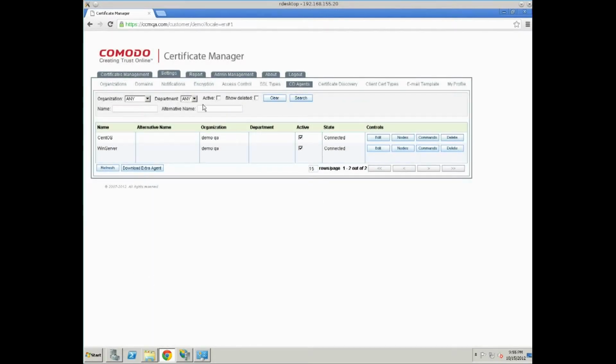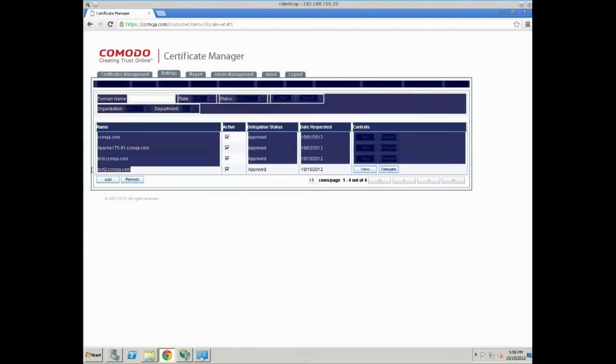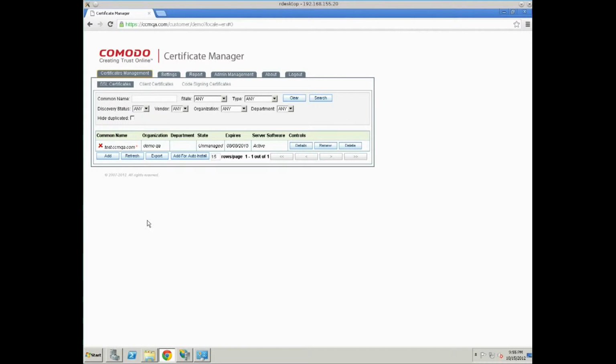I verify that there is the appropriate domain in the domains. Here it is. Then go to Certificates Management. And here it is, test ccm.com. State: unmanaged. It was found by Extra Agent.